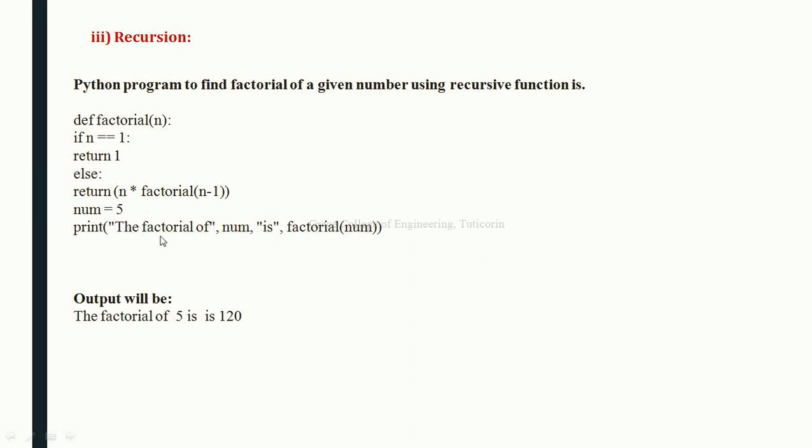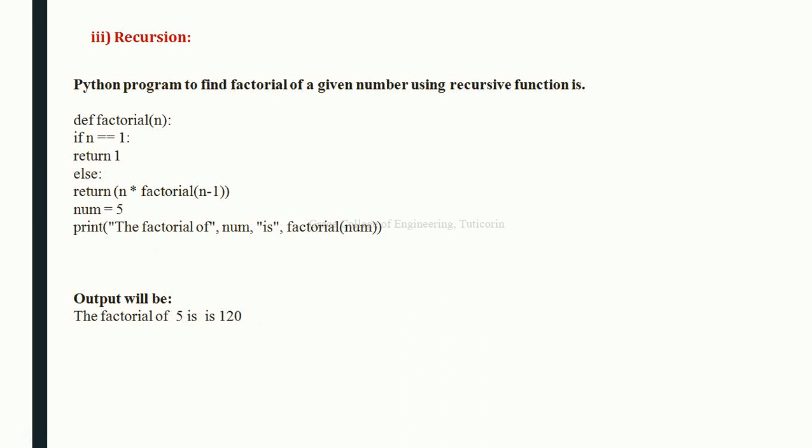So the factorial value of 5, the output we get is 120. How do we calculate this? 5 into 4 into 3 into 2 into 1. So the answer will be 120. Okay. So in the above example, factorial is a recursive function as it calls itself.